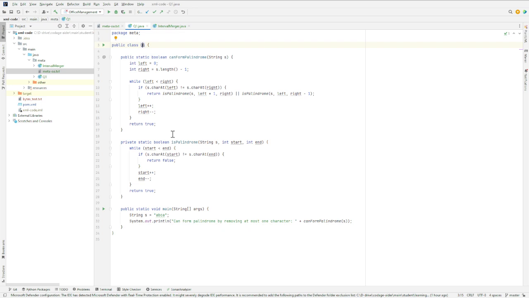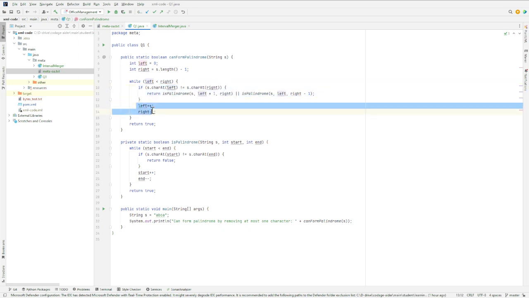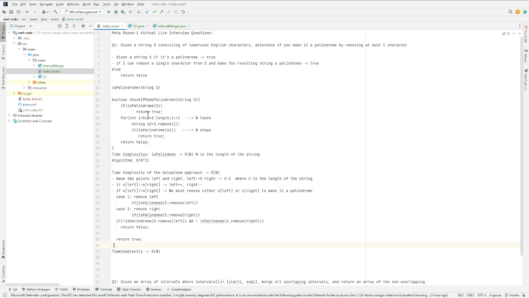So this is the code. You can just take 1 minute to go over this code. This is pretty self-explanatory, and this is like the pseudocode style of what I have explained to you. So this is a helper function, isPalindrome, and what I have done is, I'm just going from left to right and checking if left is equal to right, then I just increment left and decrement right. That's what we did here. We incremented left and decremented right.